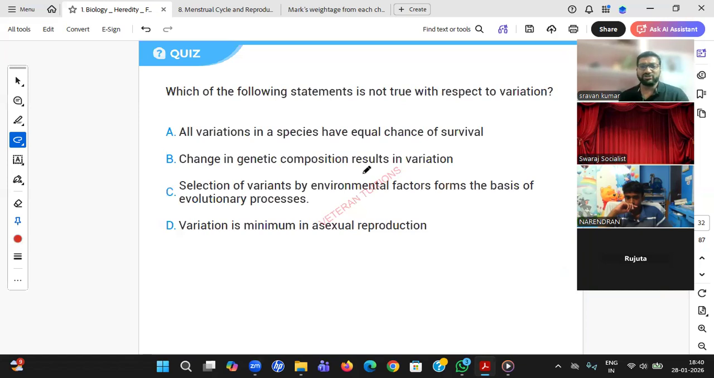Which of the following statements is not true with respect to variation? Students, in the question I'll give some time. You need to go through the options deeply to give the correct answer, and you know the path now. Which of the following statements is not true? Not true.